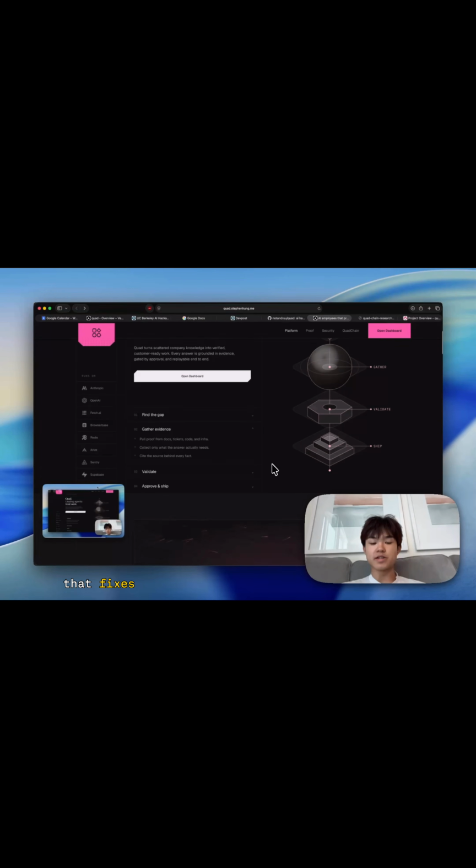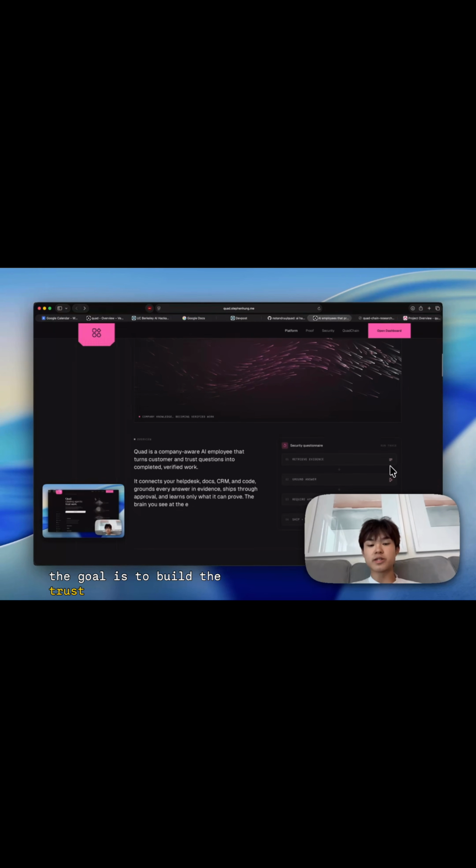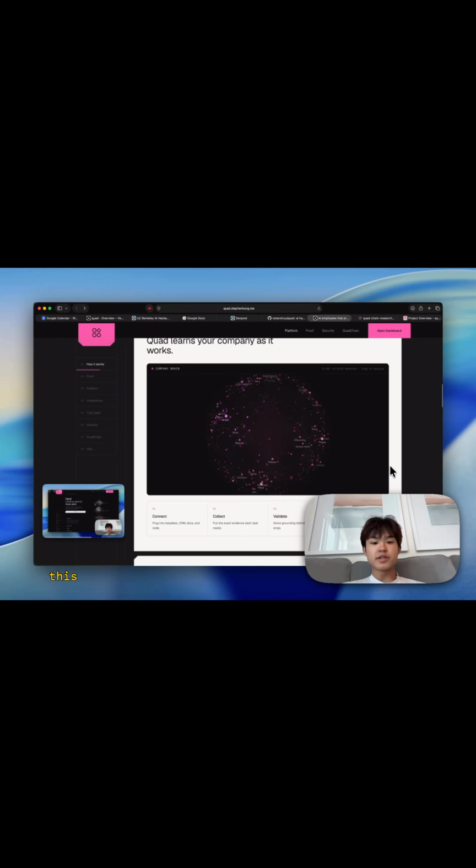Quad is the infrastructure layer that fixes that. Quad connects to the places company truth actually lives: websites, docs, meetings, support knowledge, CRM, and internal tools. Then it turns that fragmented knowledge into something agents can use: source memory, continuous audits, verifiable receipts, approval-gated actions, and a ledger-backed memory layer. The goal is not to build another chatbot. The goal is to build the trust layer that lets AI agents operate on company knowledge safely.